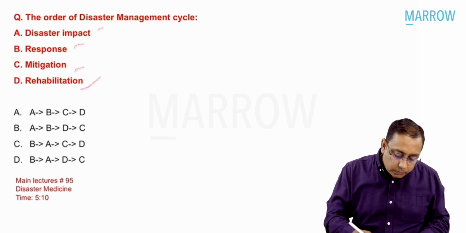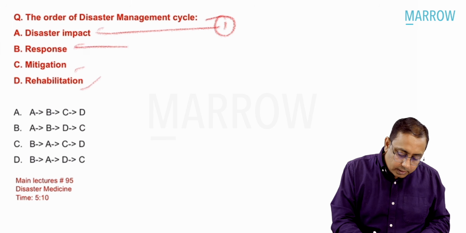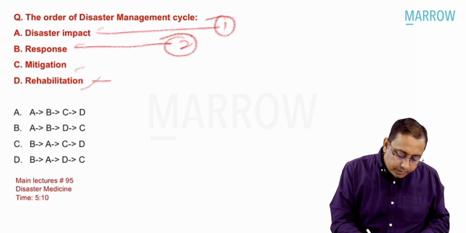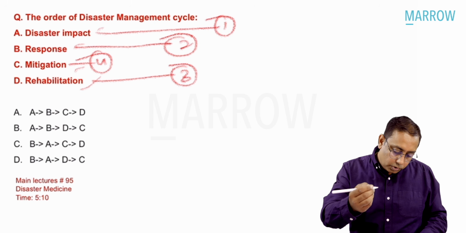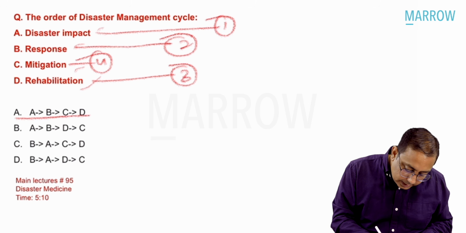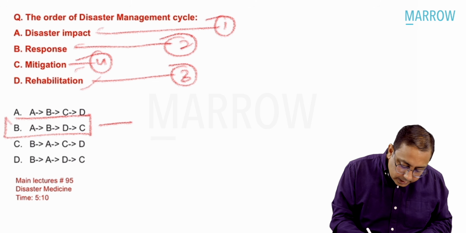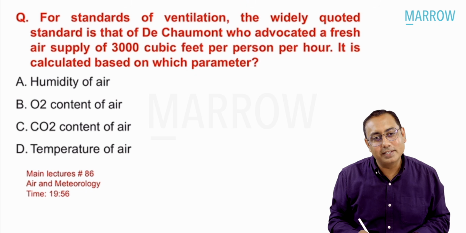So what is the correct sequence? There is disaster impact, that is first. Then there is disaster response, that is second. Then there is rehabilitation third, and mitigation is the next one. So you would go with A, B, D, and C. A, B, D, and C is the best possible answer I would like to mark in this MCQ.